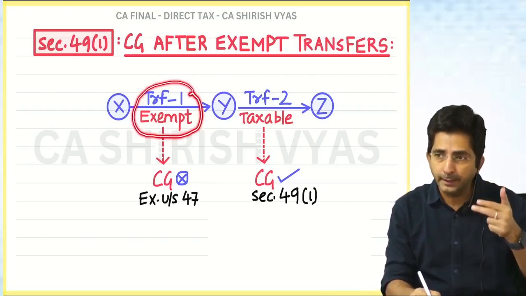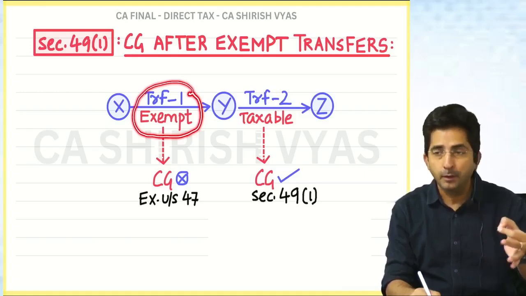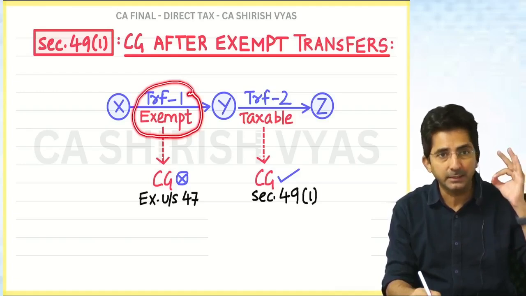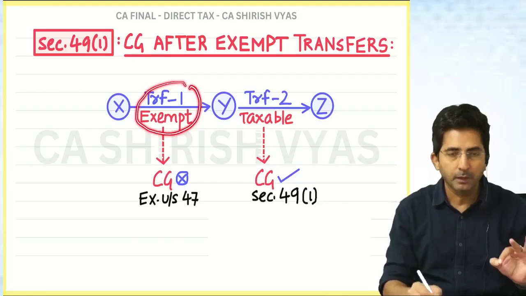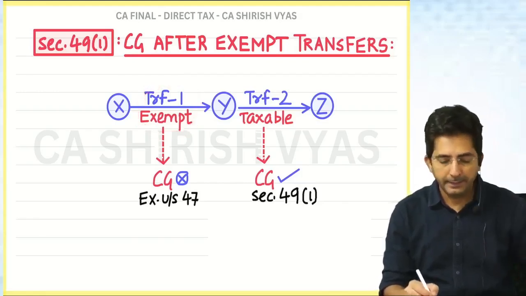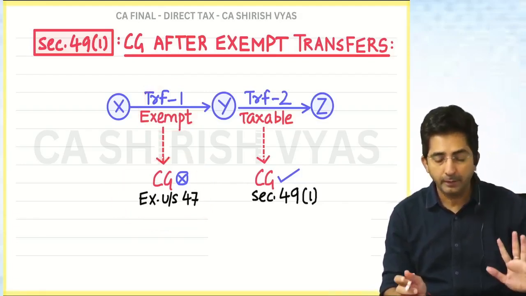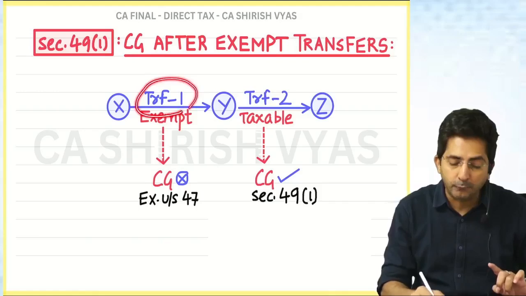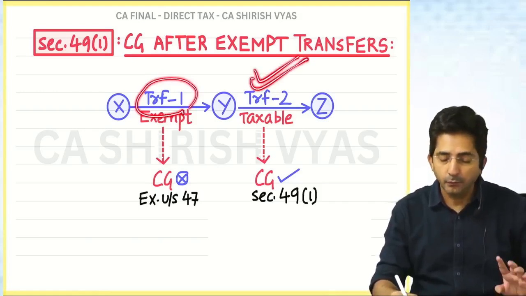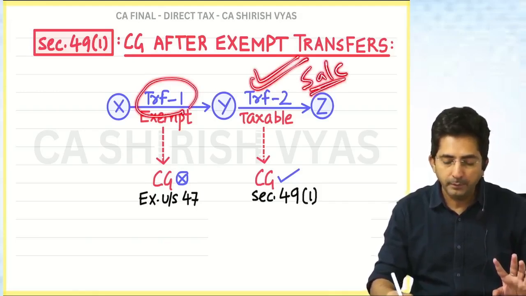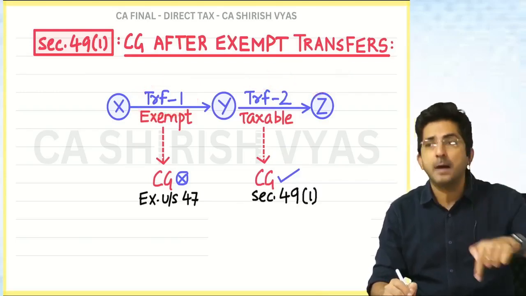Gift, will, inheritance, partition, conversion, amalgamation, holding subsidiary, exchange. Remember that list? So first they will give a transaction from the section 47 list. And there, as I said, capital gains is not computed. So it will be exempt. But immediately after the first transfer, there will be one more transfer which will be a regular sale. In that, capital gains will come.